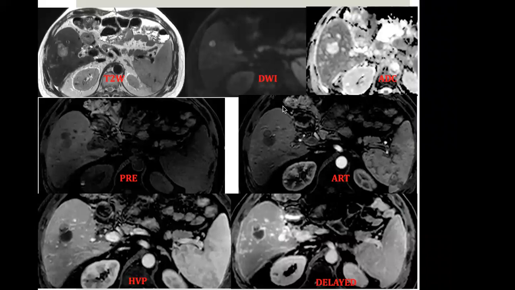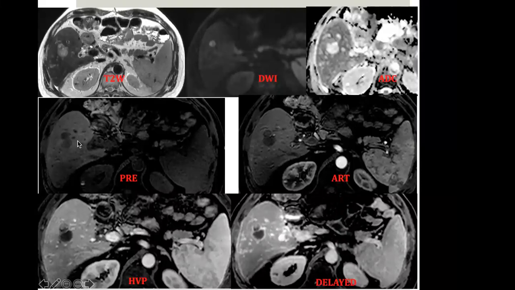So just to see one classical example, this was a case in whom liver ablation was done for this tumor. And in the follow-up scan, we could see this T2 hyperintense nodule at the anterior margin, which is also showing diffusion restriction. On ADC, there is no significant dark signal. It is just showing almost similar signal to the liver parenchyma.